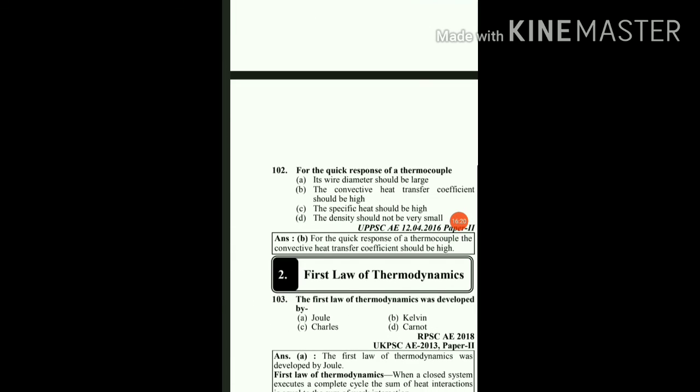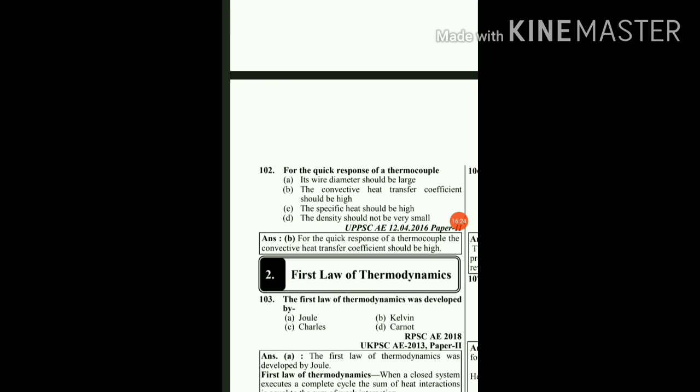Then the last question for today's lecture: for the quick response of a thermocouple, options are: its wire diameter should be large, which is not true; the wire diameter should be less. Next, the convective transfer coefficient should be high, so the value of h should be high for a thermocouple. If h is high, then the thermocouple response will be faster.